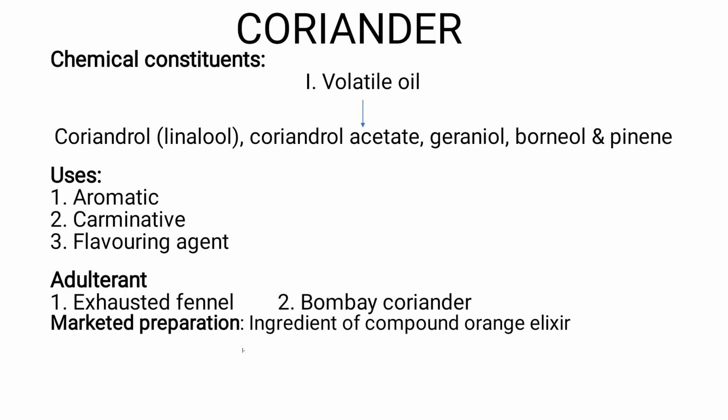Right, fine. So next, chemical constituents: it contains volatile oil. As we discussed in the family and in the macroscopy, it contains volatile oil, so it has an aromatic odor and comes under the Umbelliferae family. The volatile oils it contains are coriandrol, coriandrol acetate, geraniol, borneol, and pinene. So it contains 5 different types of volatile oils.